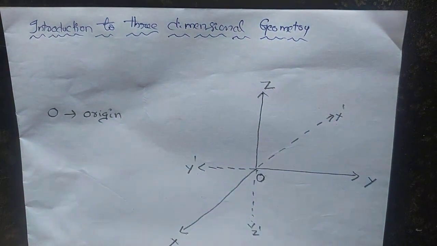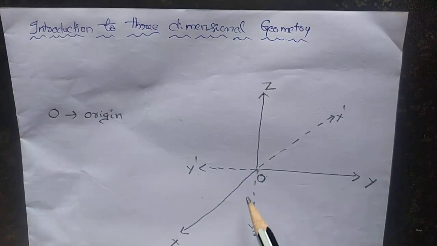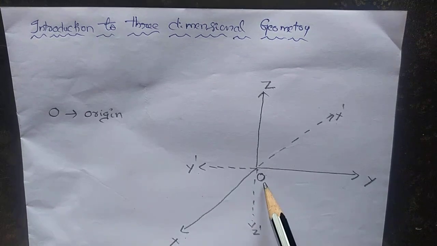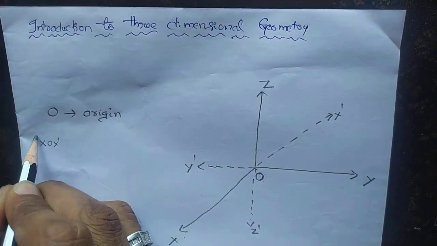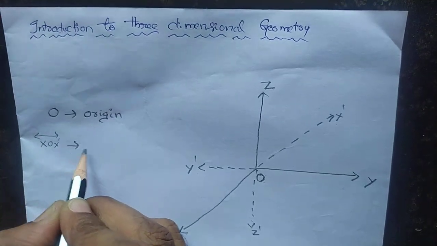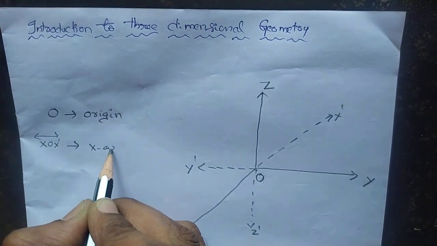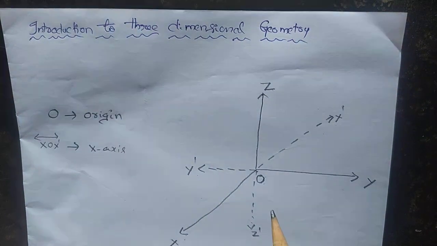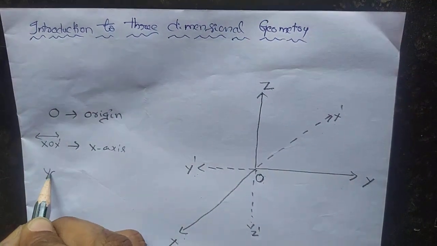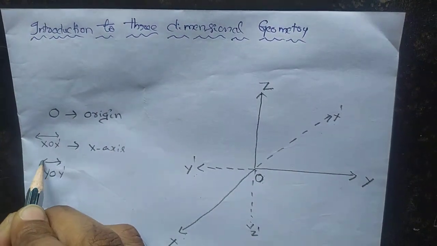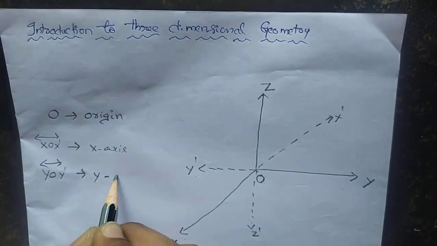Next, the line X, O, X dash is called X axis. Next, the line Y, O, Y dash is called Y axis.